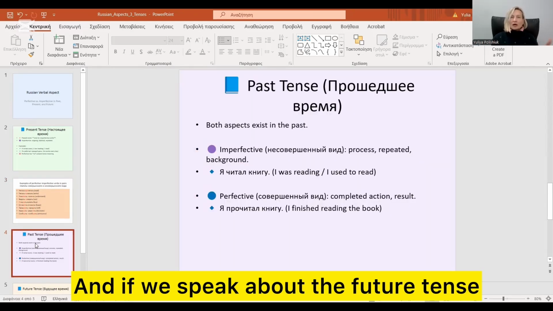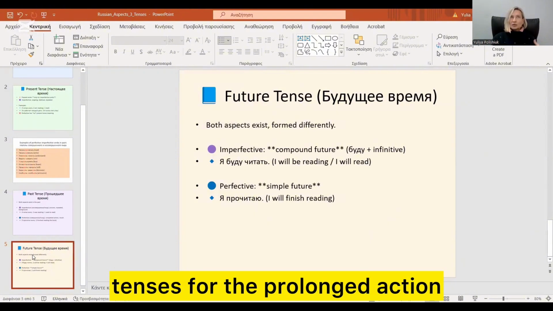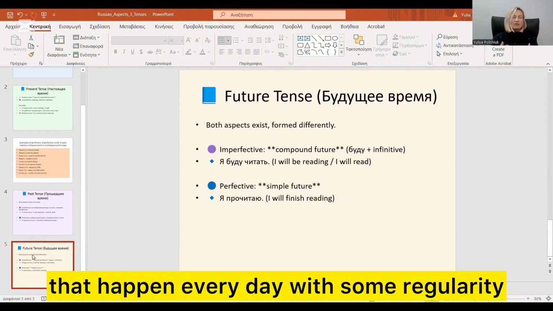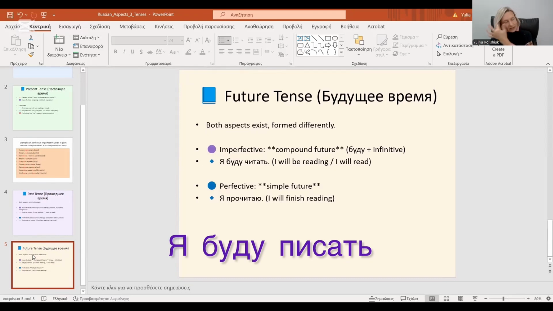And if we speak about the future tense, where is the future tense here? In Russian, we have two future tenses. We have a future tense for the prolonged action or repeated actions that happen every day with some regularity. For example, I will be reading, я буду читать. I will be writing, я буду писать. And it's complex.